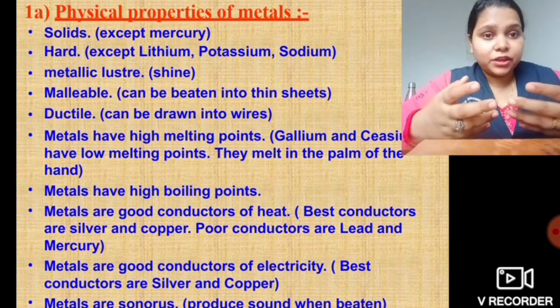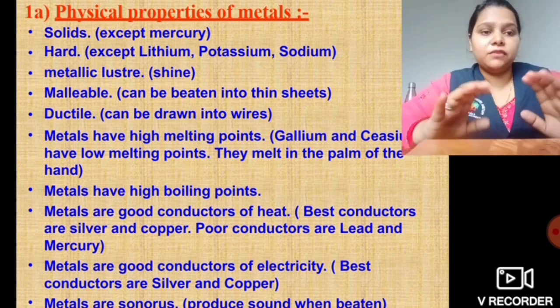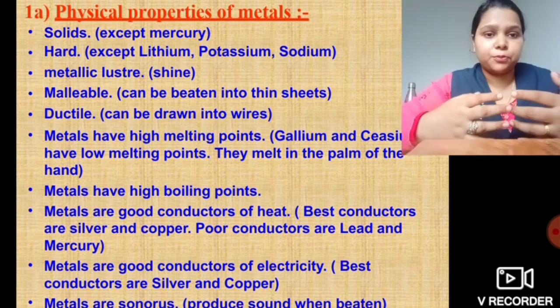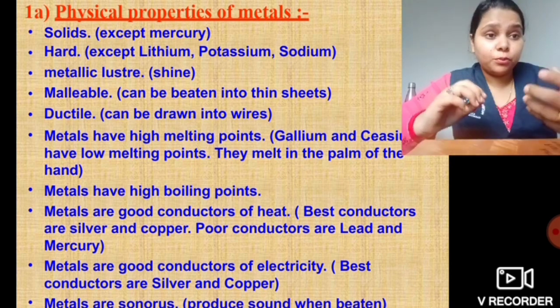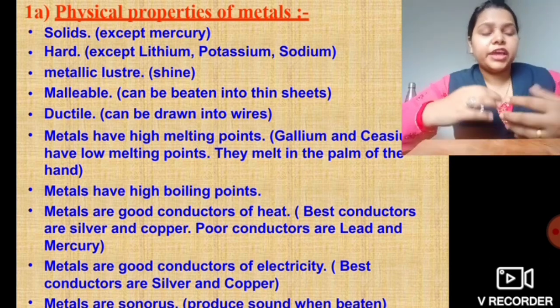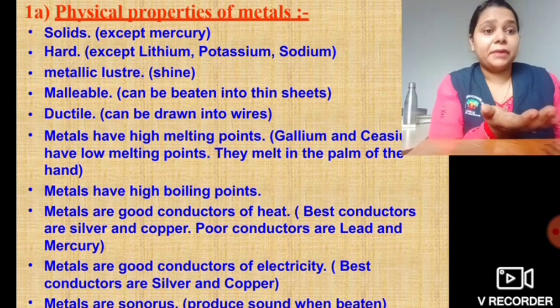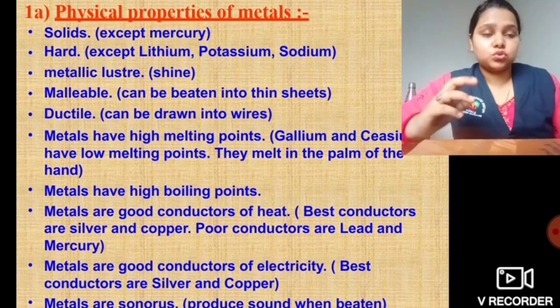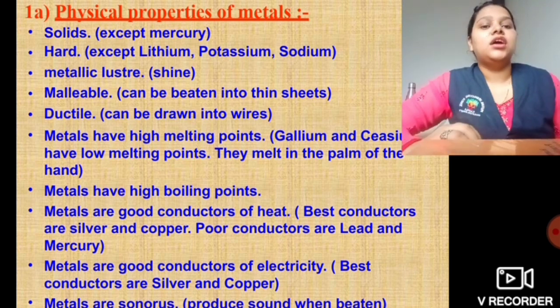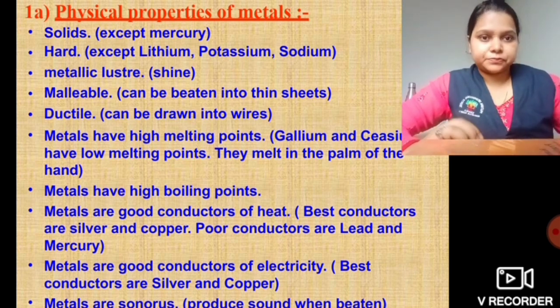Metals have high boiling and melting points. But there are a few metals like gallium and cesium. They have a very low melting point. It means you keep it on your palm and it will melt. So these are the two metals which have a very low melting point.